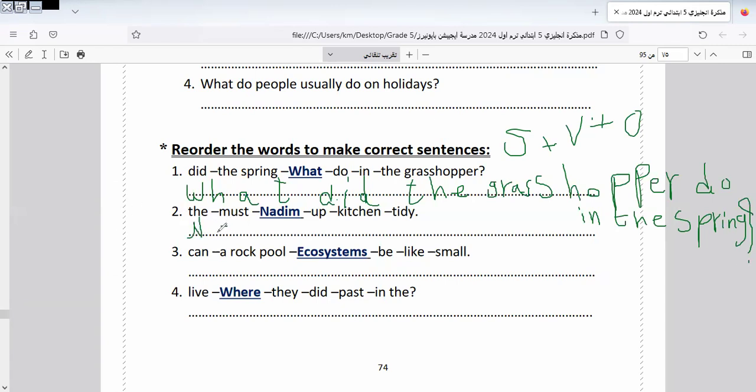Here it will be: Nadim must tidy up the kitchen. Nadim must tidy up the kitchen.